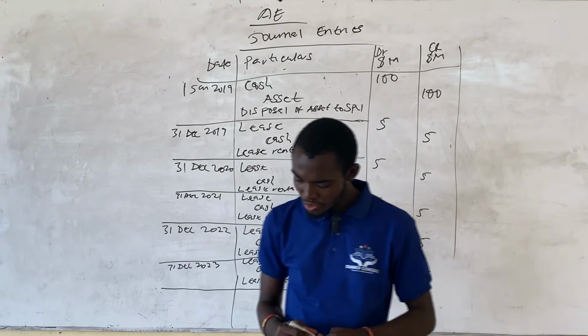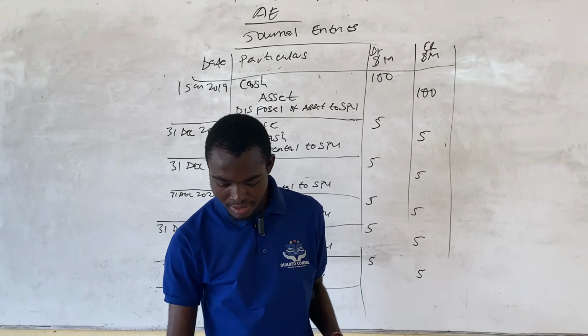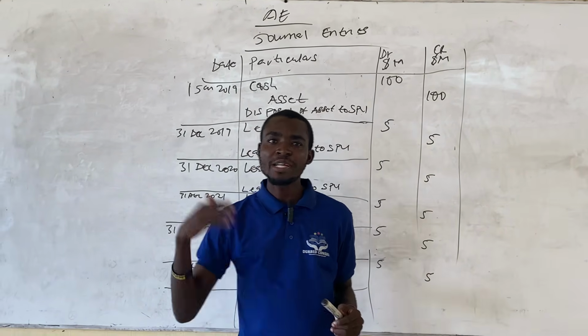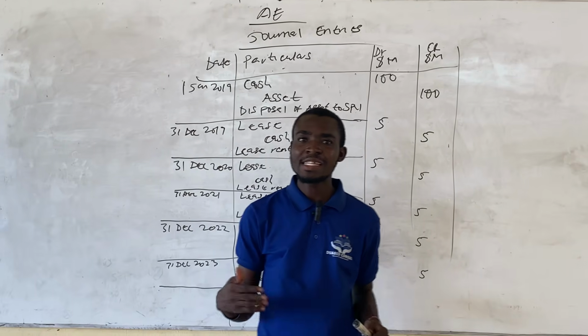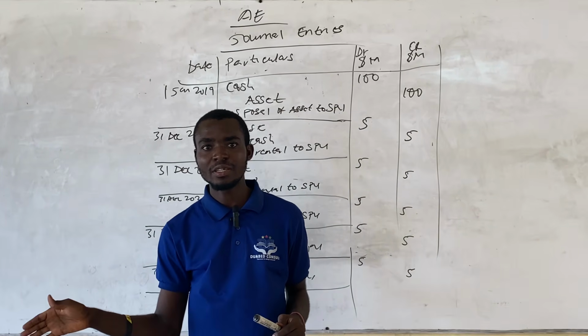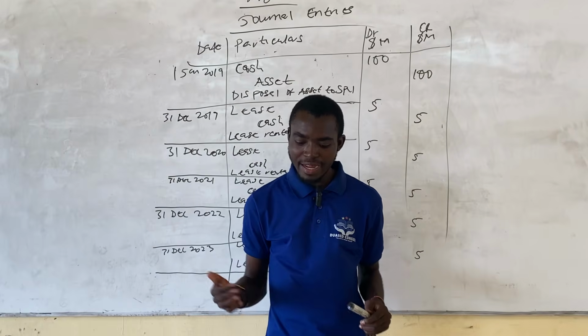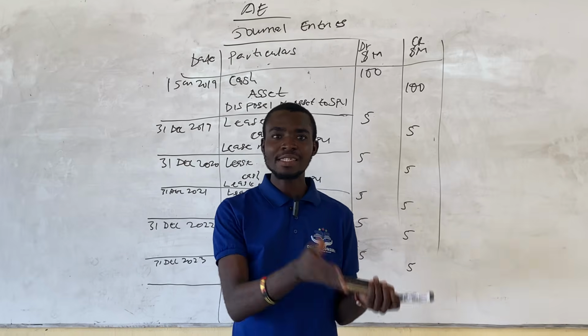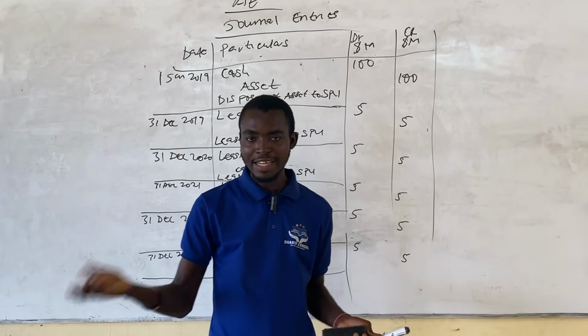Okay. So at the end of the 5 years, there was an agreement that the originator will repurchase or rebuy the asset back from the SPV. So whenever the originator is buying an asset, the double entry will debit asset account and then credit cash account.